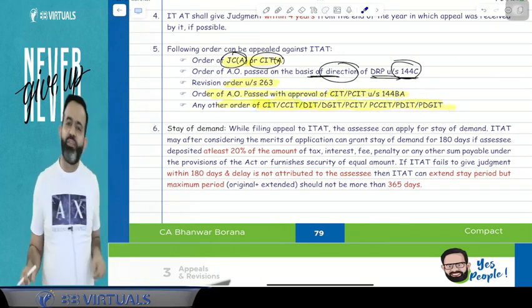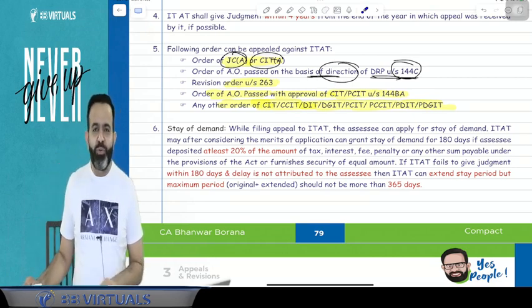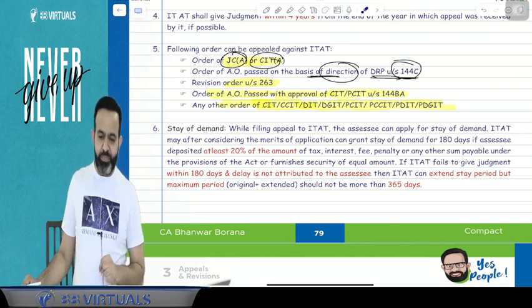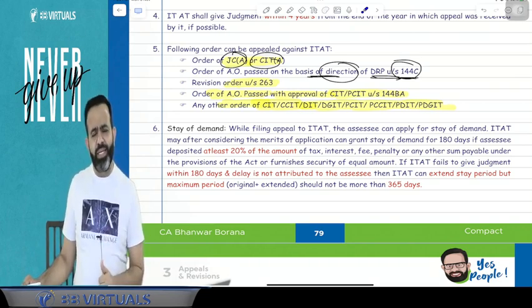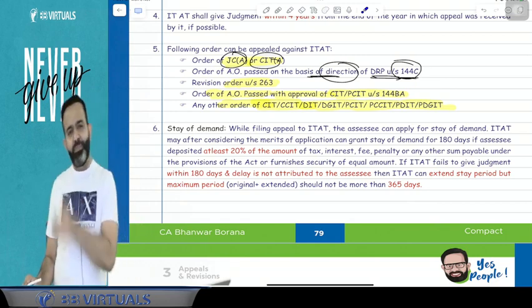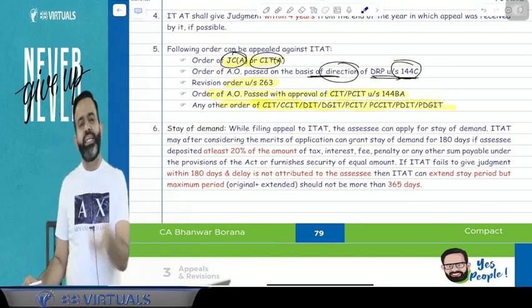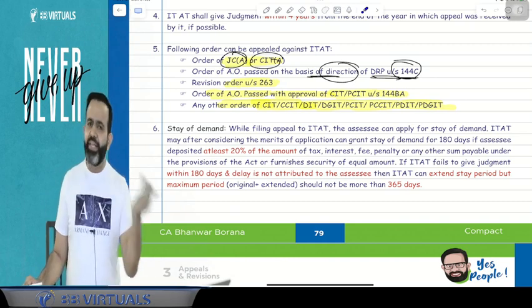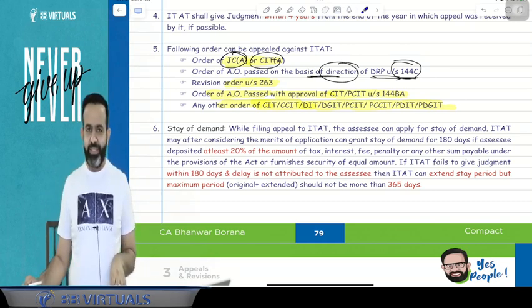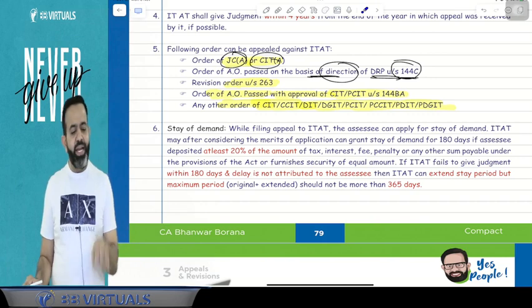Like in the trust topic, we did the trust topic. In the trust topic, you know that the commissioner may cancel your registration. If the commissioner cancels the registration, where will you file the appeal? Will you file the appeal to the JC appeal or CIT appeal? The answer is no. When the CIT or PCIT cancels your registration, you will file the appeal directly at the ITAT level.